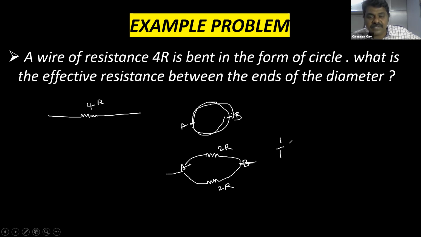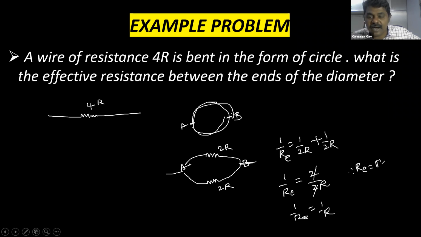So 1 by R effective is equal to 1 by R1 plus 1 by R2. So 1 by R effective is equal to 1 by 2R plus 1 by 2R. It is 2 by 2R. The 2 cancels, so 1 by R effective is equal to 1 by R. Therefore R effective is equal to R. So the answer is R. The 4R resistor is connected to form a circle, and the effective resistance between the diagonal ends is R only. This is the procedure to solve such problems.